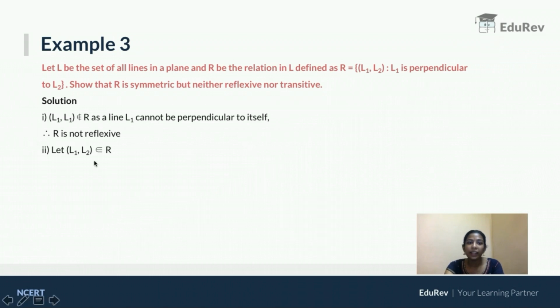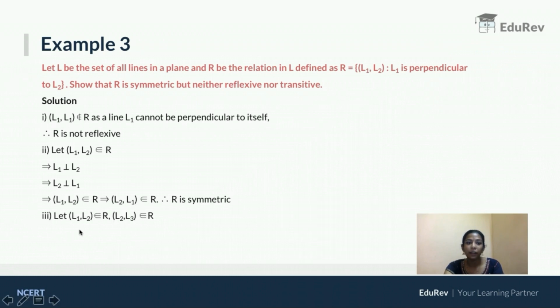I am assuming that (L1, L2) belongs to R. What does that mean? L1 is perpendicular to L2. If L1 is perpendicular to L2, L2 will also be perpendicular to L1. So can I write (L2, L1) belongs to R? Yes, I can write (L2, L1) also belongs to R, which means it is symmetric, because we started with (L1, L2) belongs to R and we are ending up with (L2, L1) belongs to R.